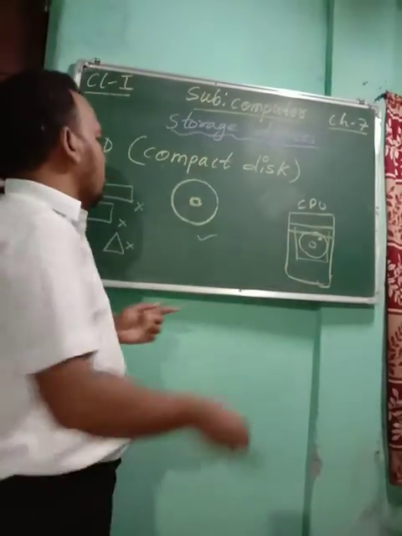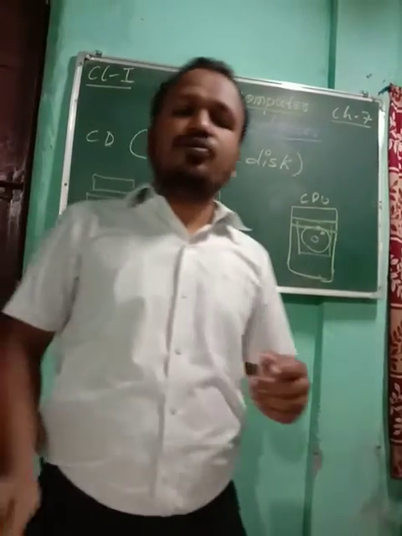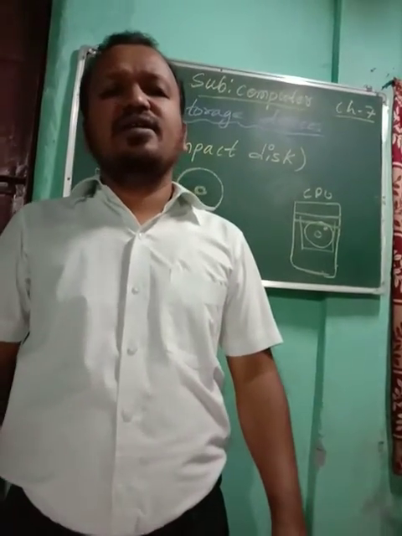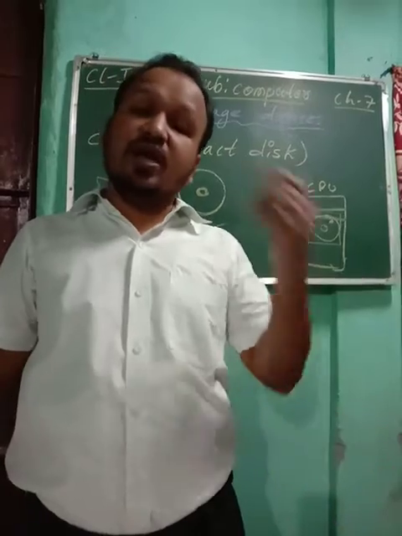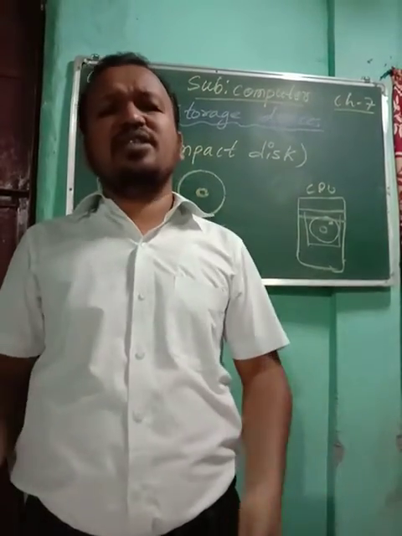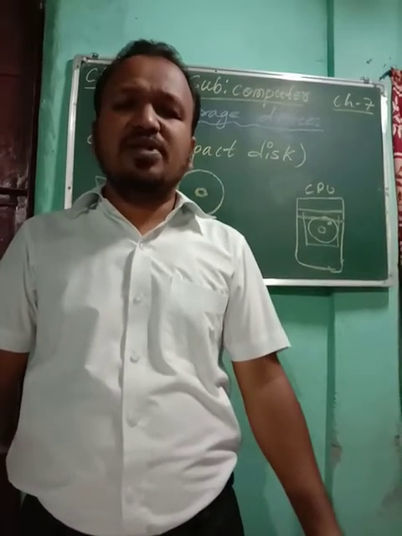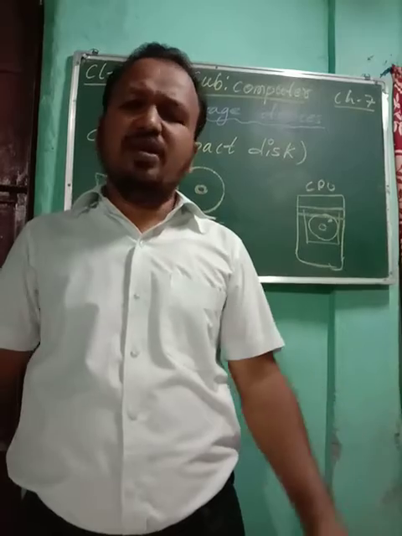Always CD will be in round shape. When you put this CD in a CD drive, you can watch what is inside: cartoons, music, videos, birthday party, marriage ceremonies. Everything will be there.